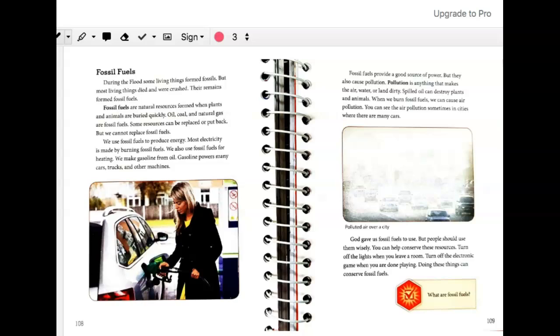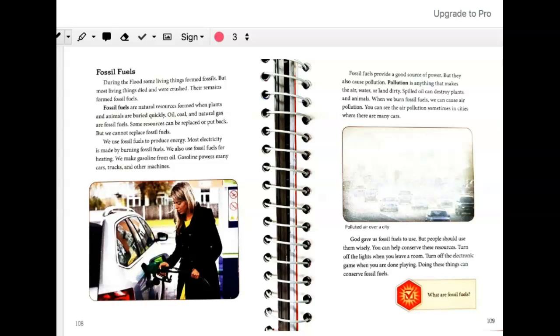Fossil fuels. During the flood, some living things formed fossils, but most living things died and were crushed. Their remains, or leftovers, formed fossil fuels. Fossil fuels are natural resources formed when plants and animals are buried quickly. Oil, coal, and natural gas are fossil fuels. Some resources can be replaced or put back, but we cannot replace fossil fuels.